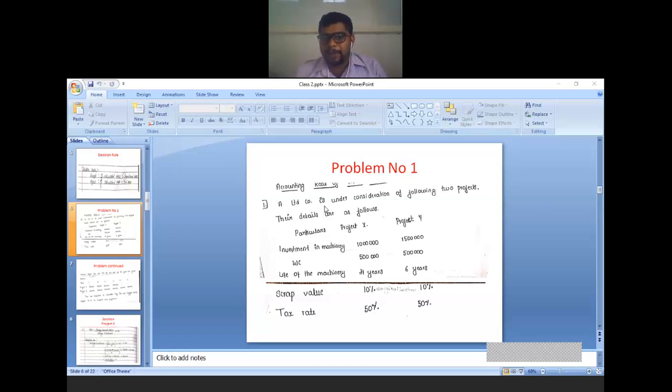Before starting the problem, under payback period, for payback period calculation, we need cash flow after tax but before depreciation, that is called CFAT. What do you mean by CFAT? Cash flow after tax but before depreciation. How to calculate cash flow after tax but before depreciation?